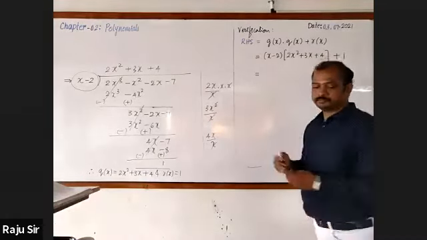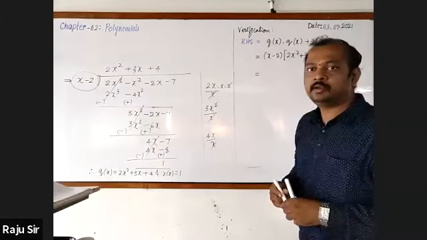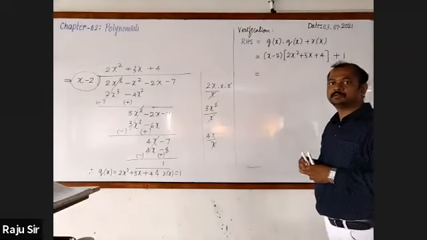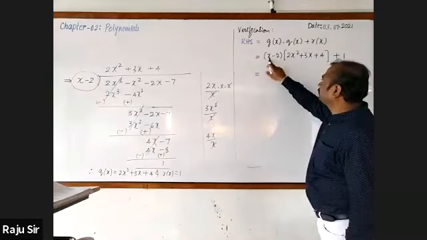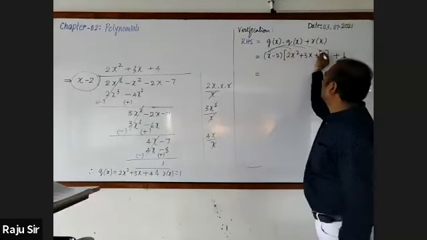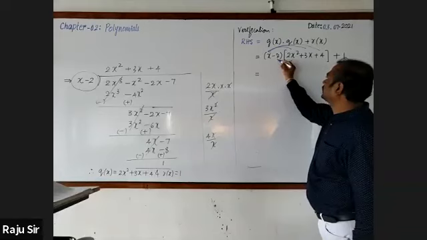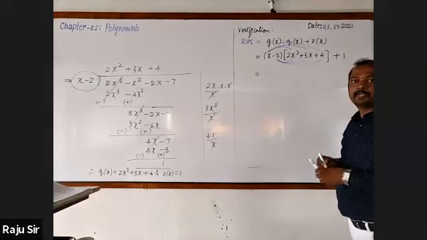Now look here. Don't be in a hurry, let your concentration be here. Observe. Here we have to multiply x with all the 3 terms and minus 2 with all the 3 terms. Let's go for multiplying.